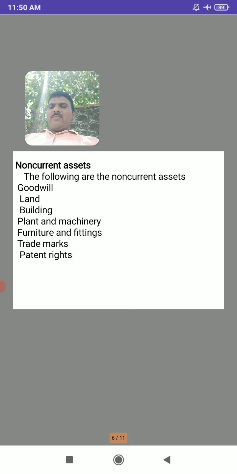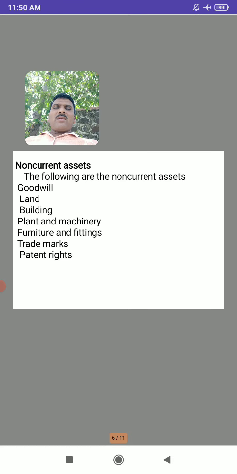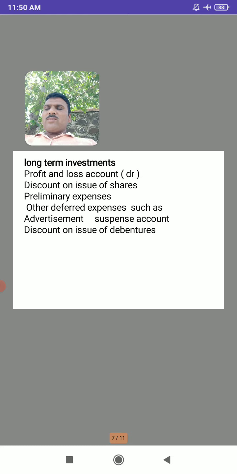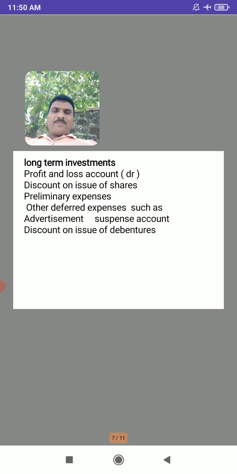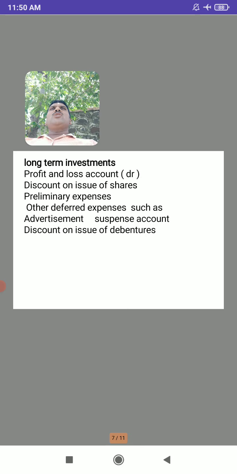So here we have seen the list of non-current assets. Same, long-term investments. So what are the long-term investments? Here profit and loss account debit balance, it is also an asset. So if there is any debit balance in the P&L account, it is shown on the asset side.